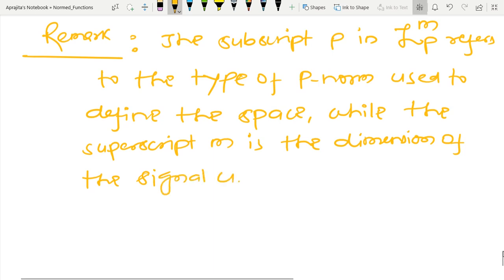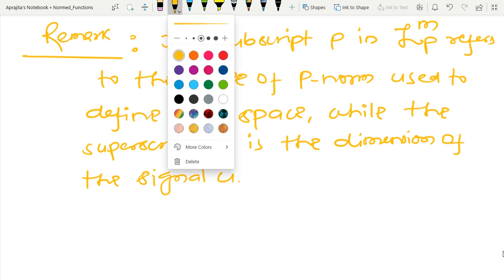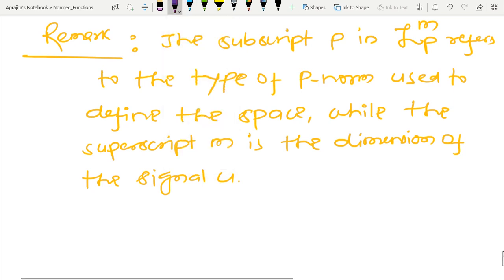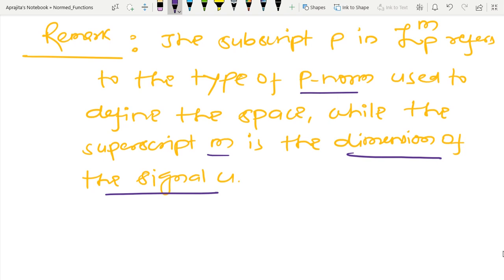So in this way I can define. This M is the dimension, and the meaning of dimension is that if you see the definition of U, then that will map from 0 to infinity to Rm. So using superscript I am denoting that particular dimension, and after that using subscript P, I am defining the norm.